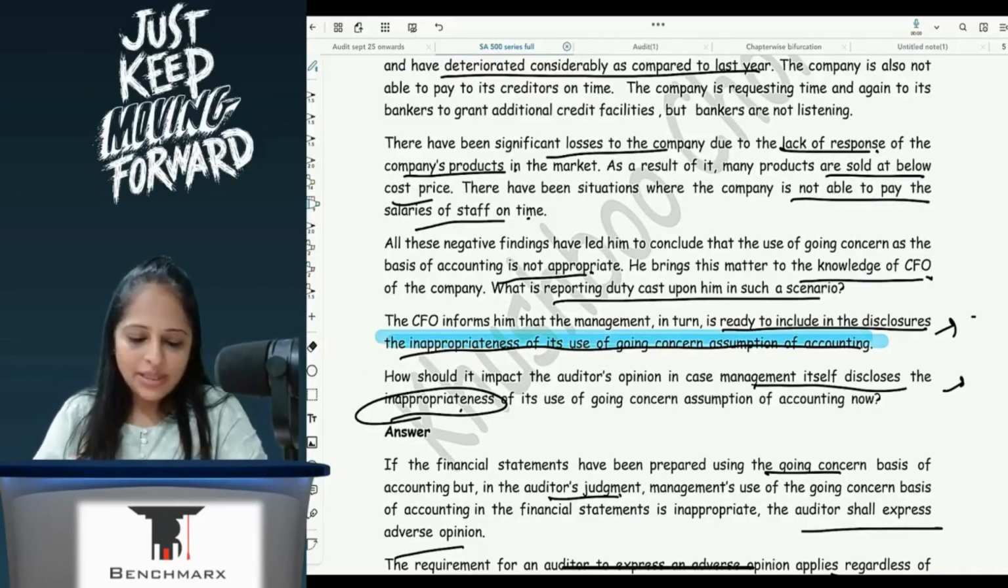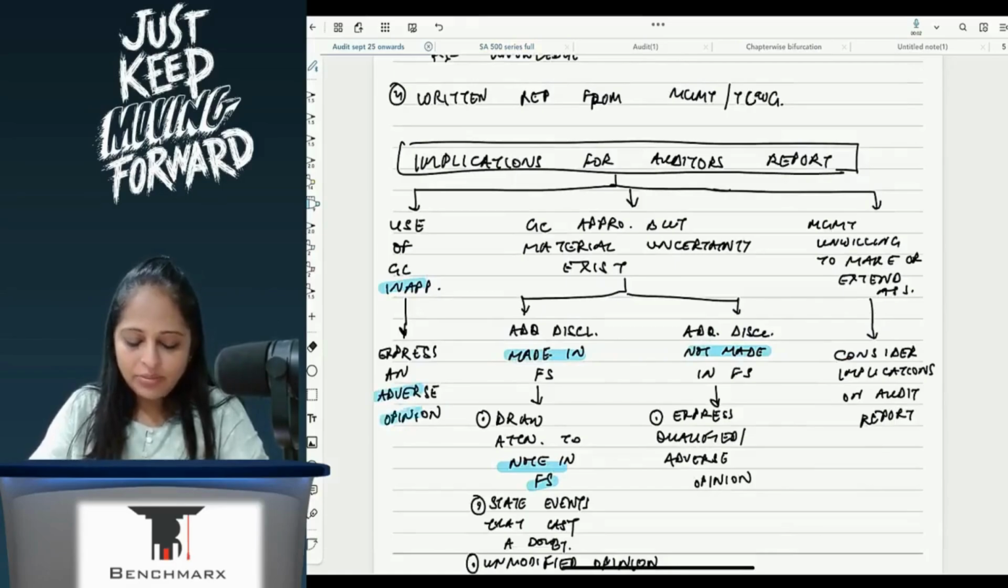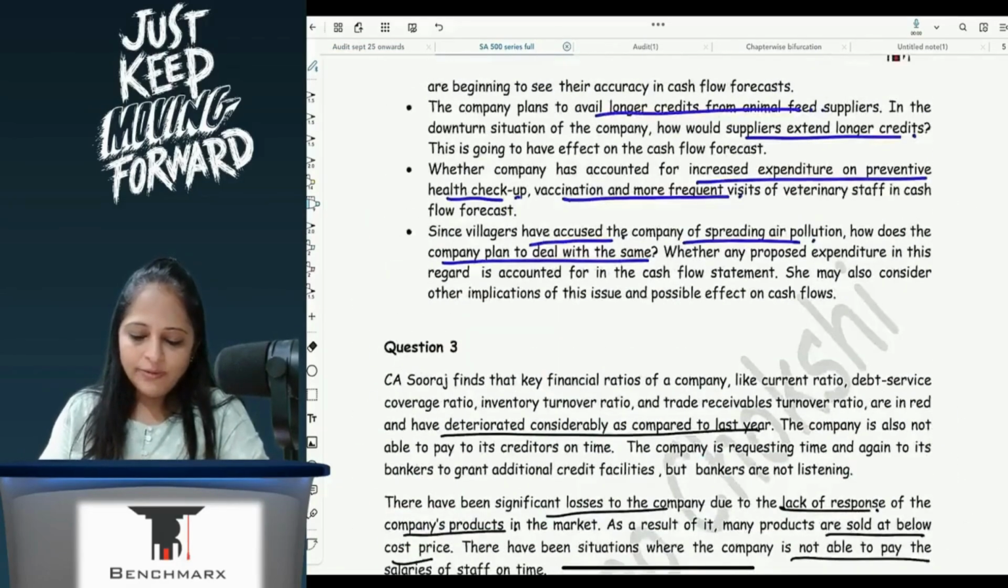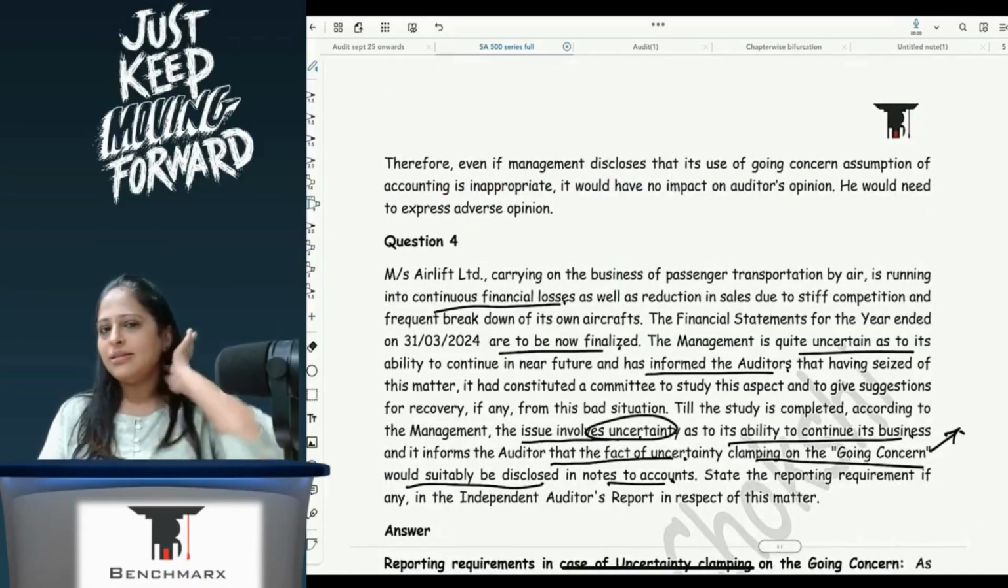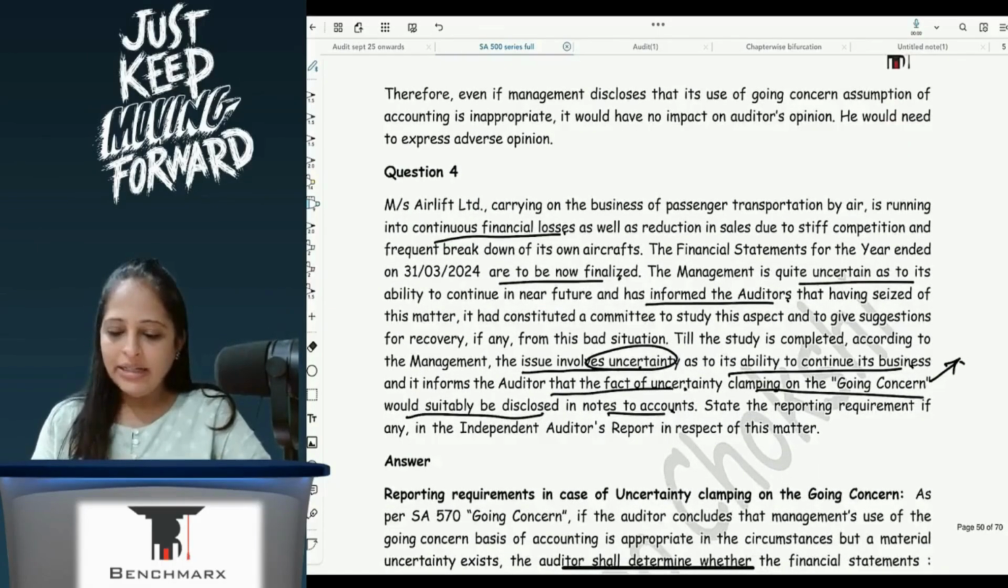So here if you see, with inappropriateness, you will express an adverse opinion. So the answer here is correct, it is not wrong. So if you have written something saying it's a wrong answer, it's not a wrong answer, because inappropriateness is written. When I read here material uncertainty, the light came on for me. Okay.